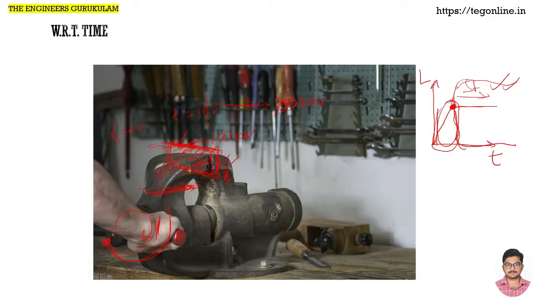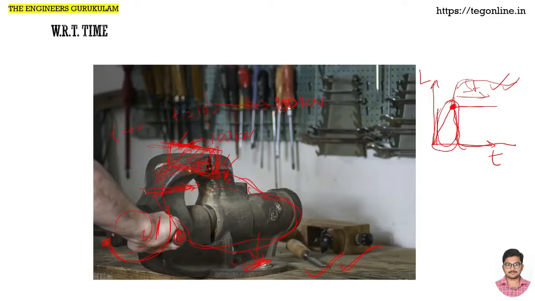Okay, now what is dead load? Say this particular total machine, this vise, has a certain weight, right? And this is the base. This total weight is passed to this base, and this base is fixed where? On this particular table, right? So what is the purpose of that table? To carry the weight of this entire thing.